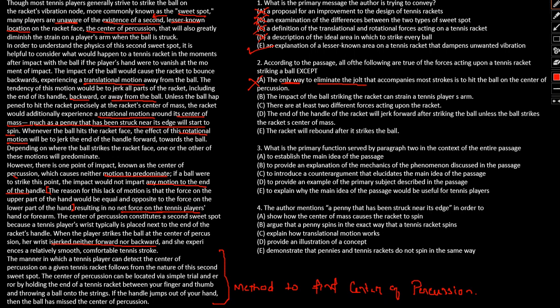The impact of the ball striking the racket can strain, yes, this has been mentioned. So there are at least two different forces, yes, rotation and translatory. The end of the handle of the racket will jerk off after striking the ball unless the ball strikes the racket at the center of mass. Yes, this is the whole idea behind the passage. This is also mentioned. Racket will rebound if it strikes the ball. Yes, racket will rebound. So option A is the only one that has been wrongly mentioned, so option A will be our correct answer.